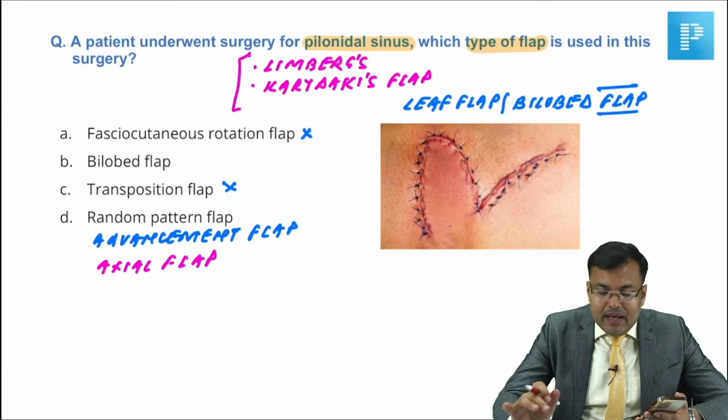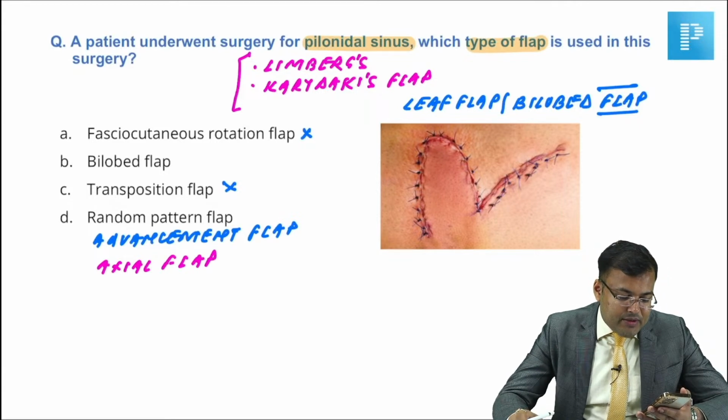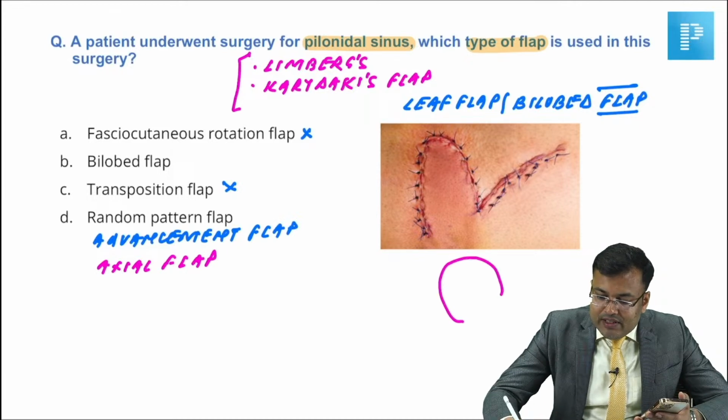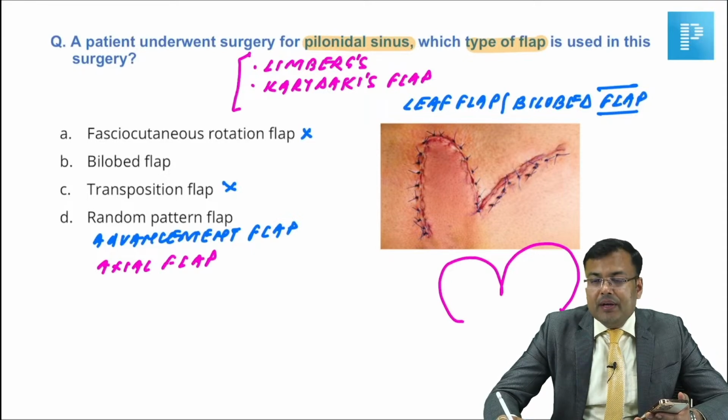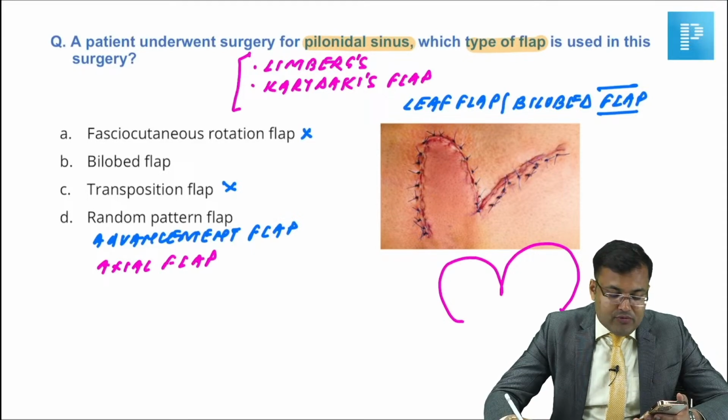Okay guys, was the same image there in the question or some other image? One semicircle, there was a semicircle, not a straight line, not the same image. Okay, somebody was telling me, sir, it was like two lobes.